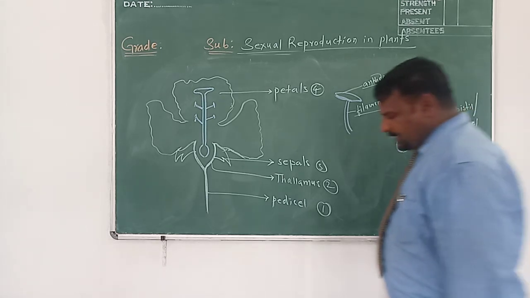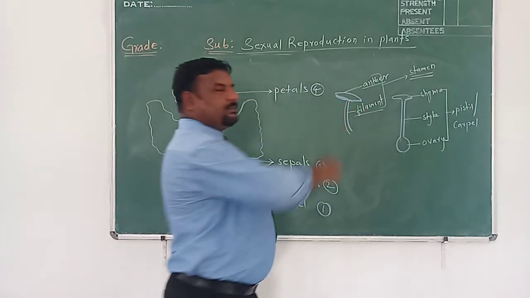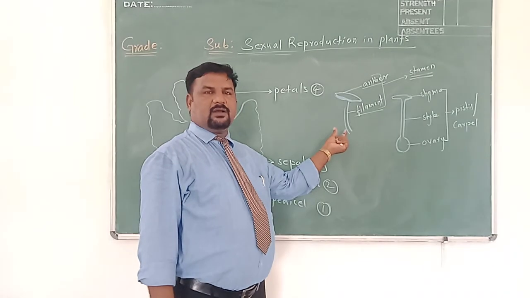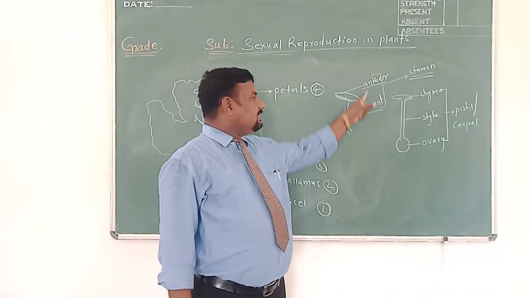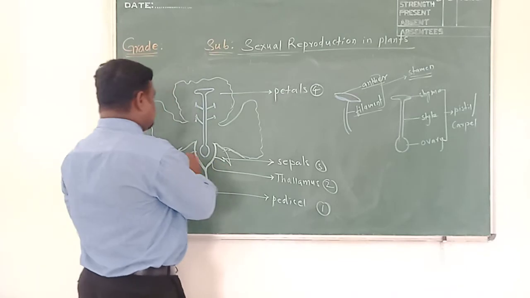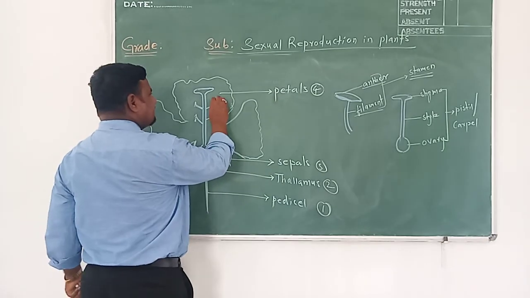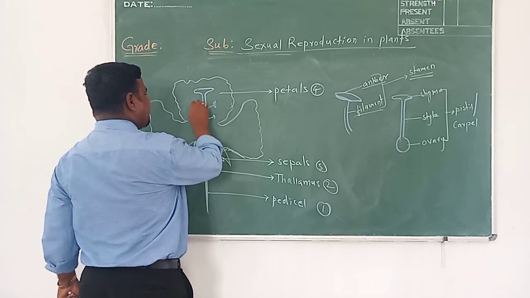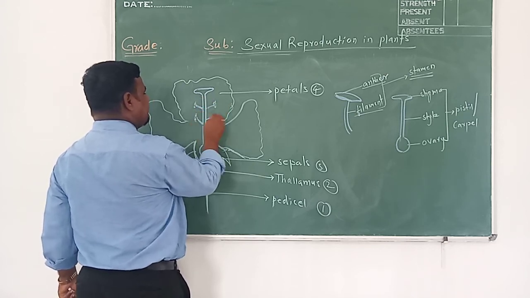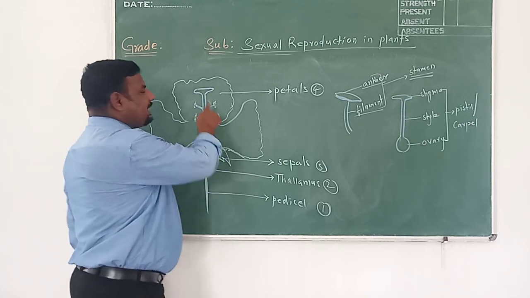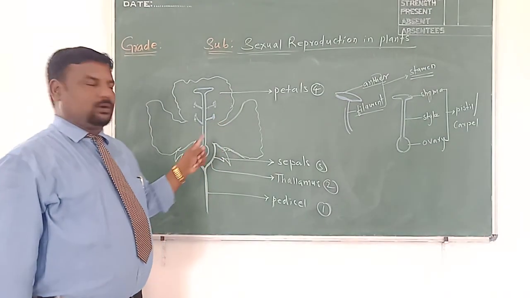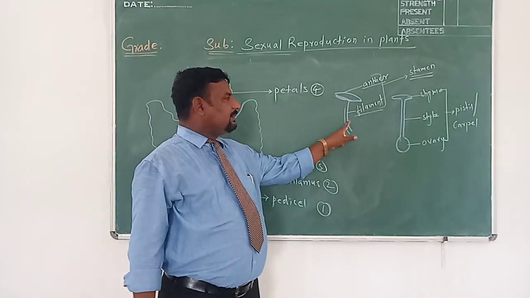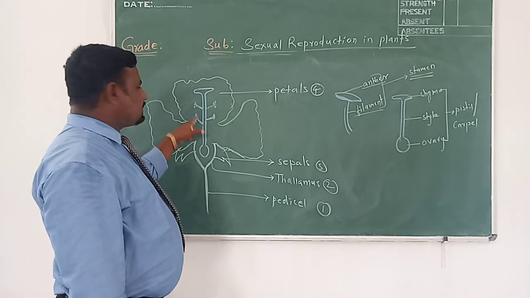So see here, androecium and gynoecium, male and female parts are shown separately. This is the male part present in the flower. What is it composed of? Anther, filament. See here. Can you see? This is an anther and this is filament. So how many male parts are you able to see in the given flower? Four. 1, 2, 3, 4. Because the male part consists of anther and filament, like this we are able to see four in number.